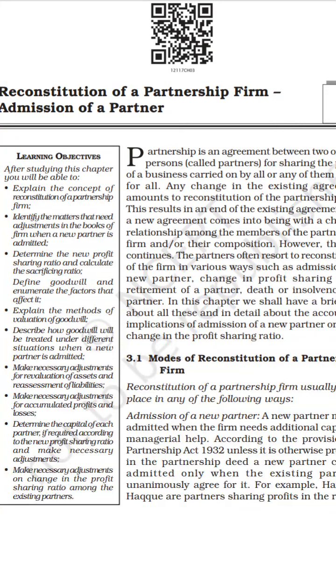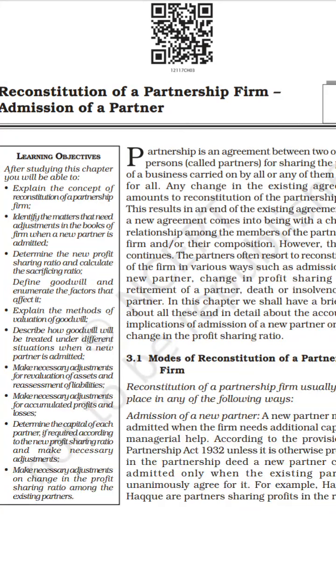how they share the profit and losses among the partners if a new partner is admitted into the partnership firm. Whether the new profit sharing is calculated, or they follow the existing ratio, and how the old partners, the existing partners, share the profit with the new partner. So all these particulars we are going to study in this chapter.